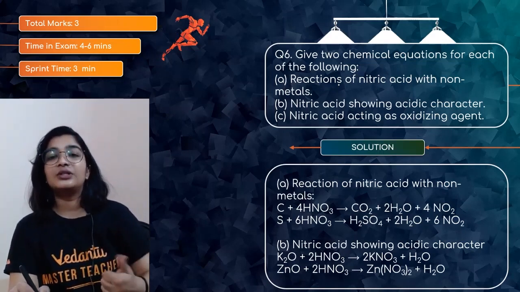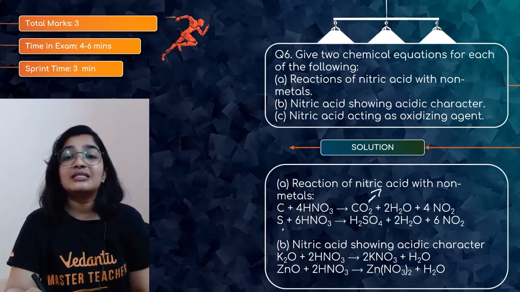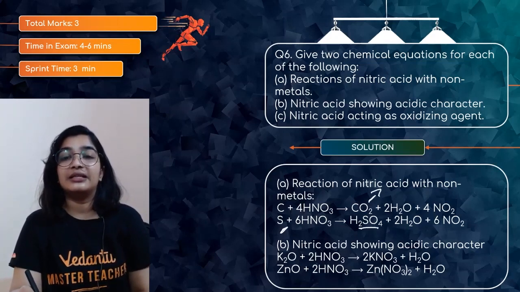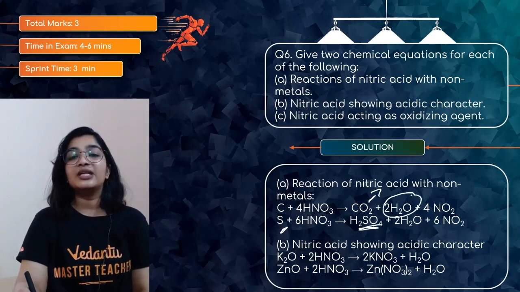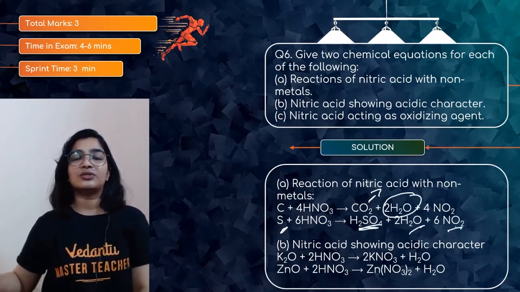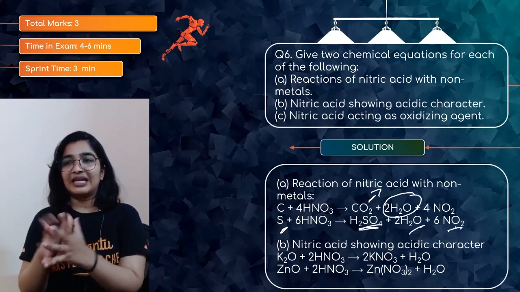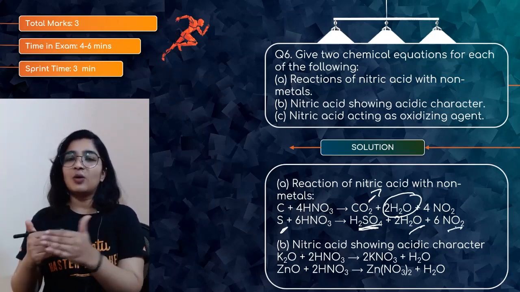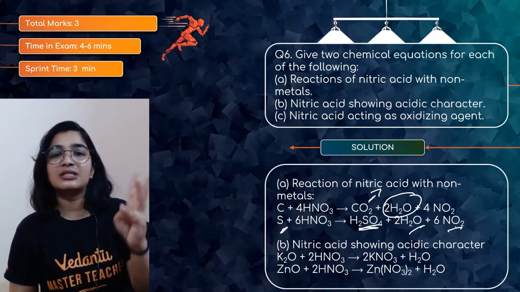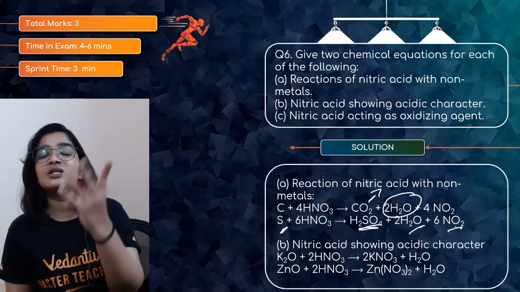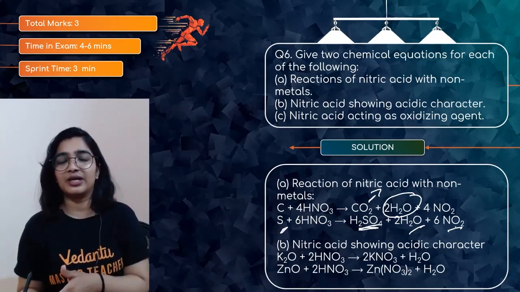carbon plus HNO3, you are getting carbon dioxide. Here there will be oxidation. And then sulfur plus nitric acid, there is formation of H2SO4, that is sulfuric acid, and you will get water and nitrogen dioxide as byproducts. So the action of nitric acid on non-metals is almost the same. With all the non-metals, you will be getting the oxidized product. The non-metal will be oxidized, and water and nitrogen dioxide form, because HNO3 is undergoing reduction, right?